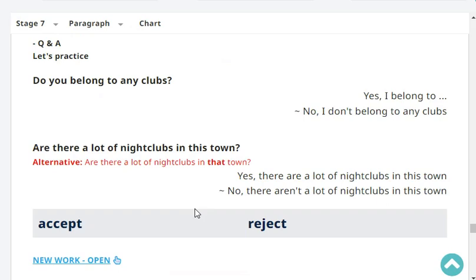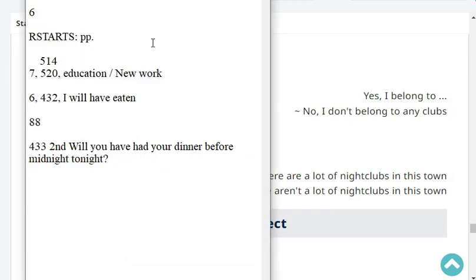Are there a lot of nightclubs in your town? Yes or no? Yes, there are a lot of nightclubs in my town. Very good. Okay, so now let's move on to reading.